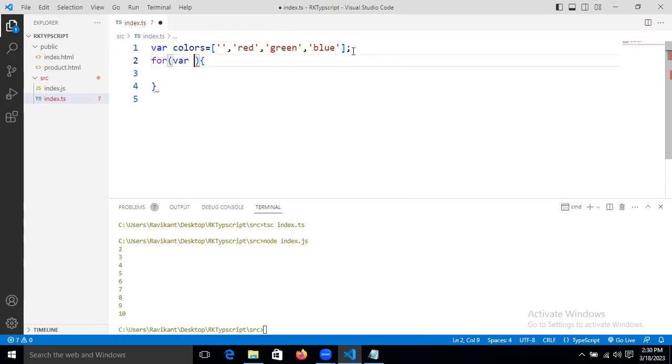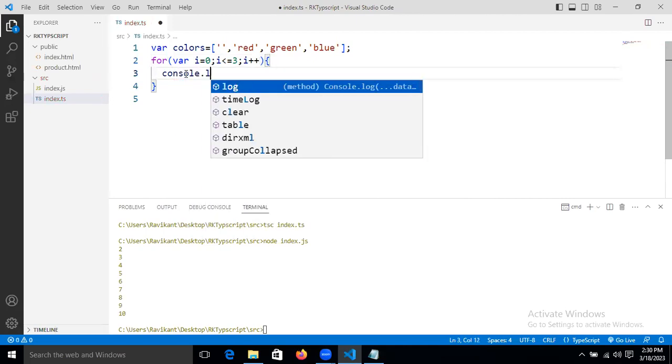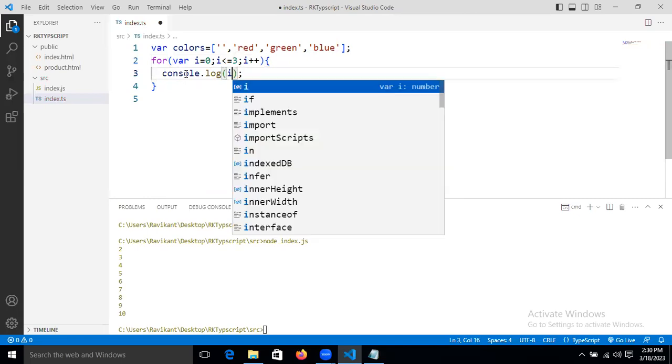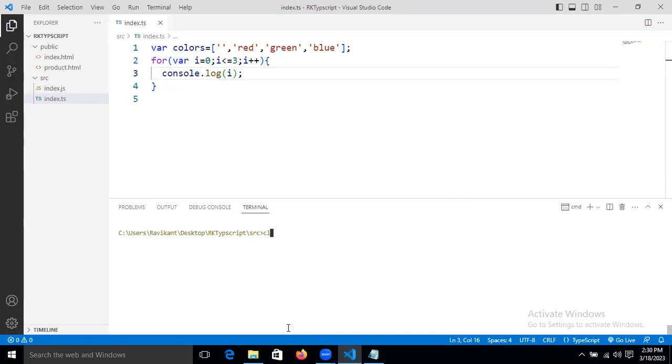How will we use it? Where i equals 0 onward, and we iterate a few times, and use console.log. Here we simply print i.